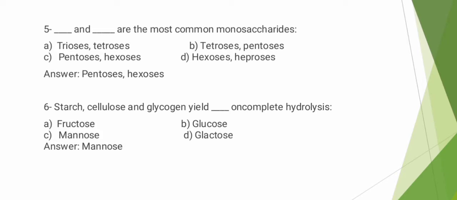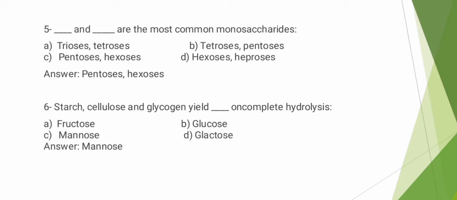Pentose is a monosaccharide, consists of 5 carbon. Hexose is also a monosaccharide, consists of 6 carbon. And glucose is a hexose, the most common monosaccharide. So option C pentoses and hexoses is the correct answer.